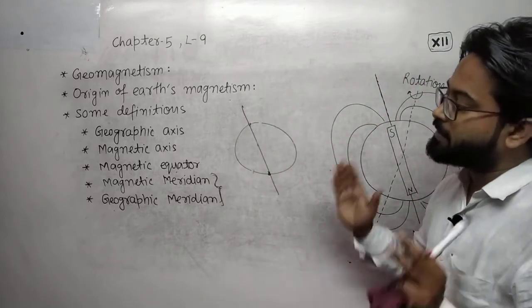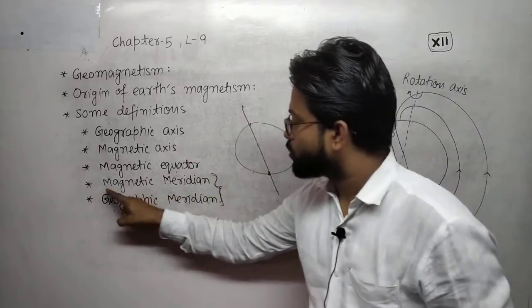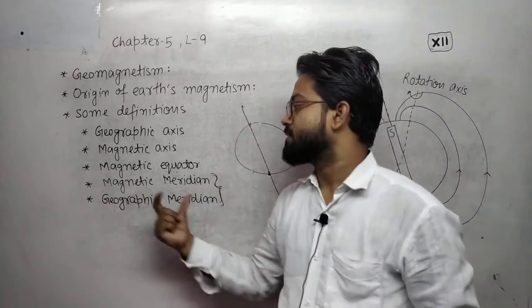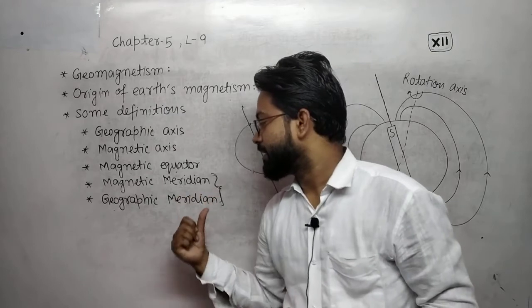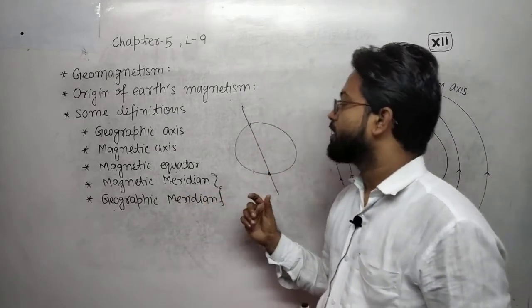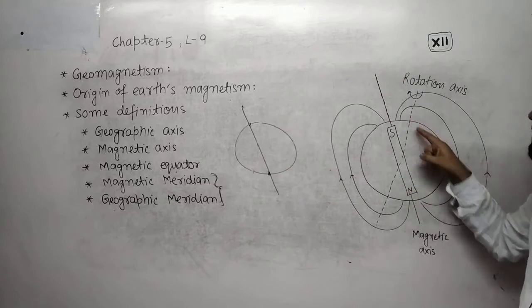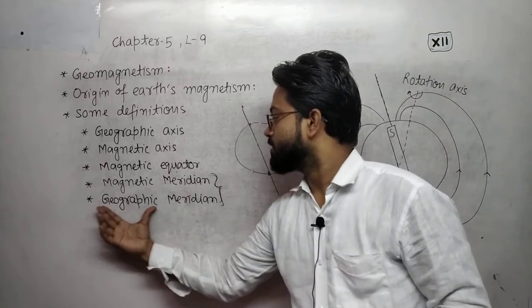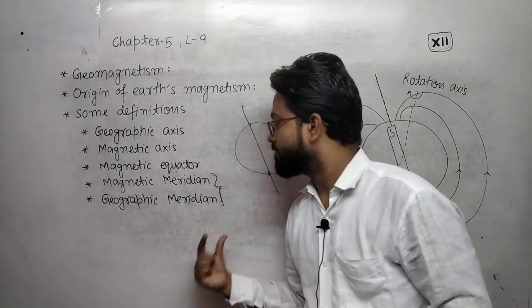The planes passing through the magnetic poles are called magnetic meridians, and similarly the planes passing through the geographic axis are called geographic meridians.